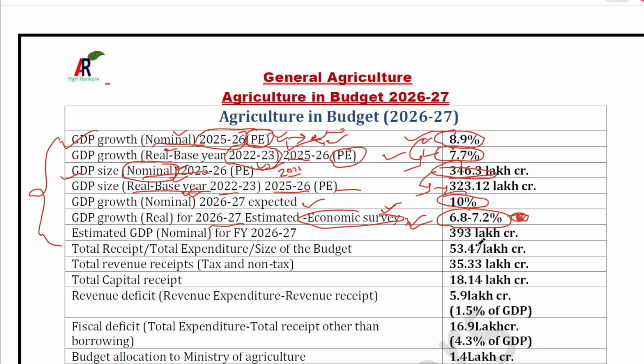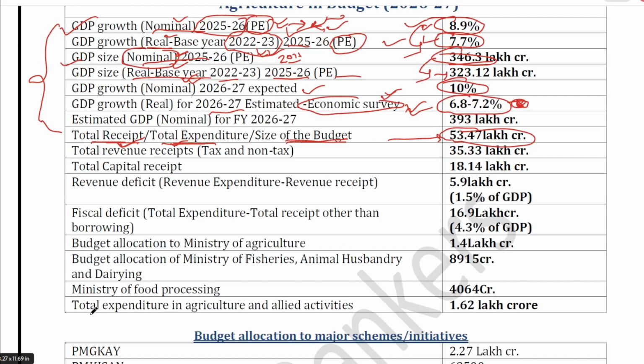Okay, size of the budget of this year is 53.47 lakh crore. Size of the budget is equal to the expenditure that government is going to make, and expenditure is equal to the receipt. So government will spend only the money that it receives. So total receipt, total expenditure, and the size of budget are the same thing. It is 53.47 lakh crore. Okay. Next important figure here is your fiscal deficit. Fiscal deficit target for this year is 4.3% of GDP.